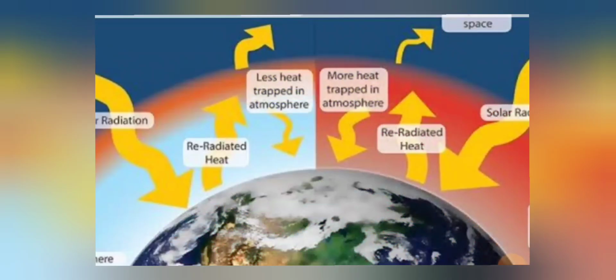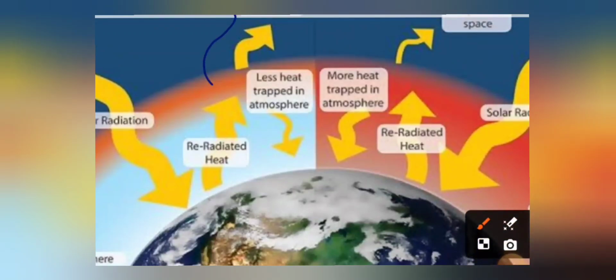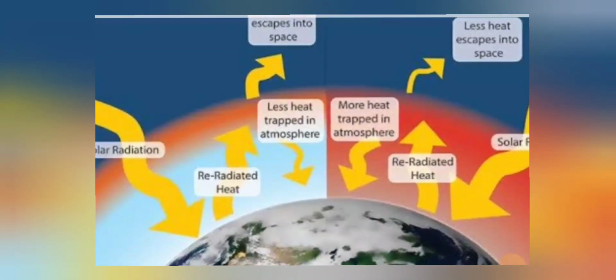If it is normal carbon dioxide, then it will easily escape to space and the radiation will not be more, so there is not so much heat. So earlier we had normal carbon dioxide, right?